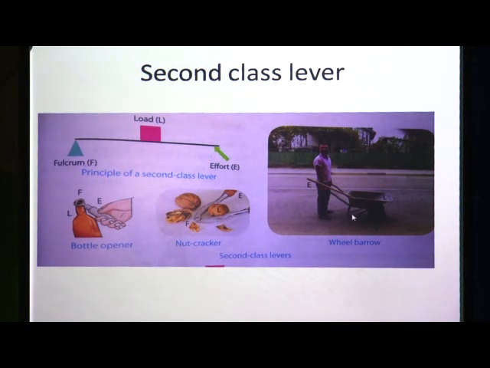Then the wheelbarrow that we usually see at a construction site is also working on the principle of second class lever. Here is the load, here is the force, and here is the effort. When we apply the force, then the load will be moved out. That means here also the sequence is effort, load and fulcrum. These are some examples of second class lever. Now, afterwards we have to study the third class lever.